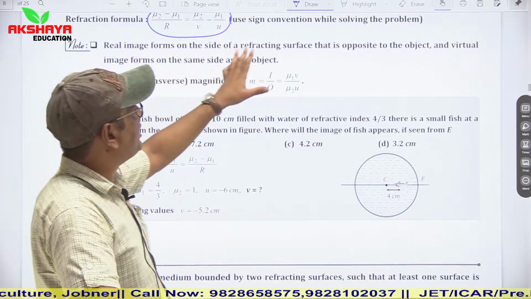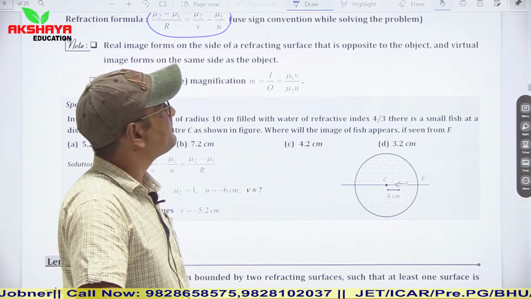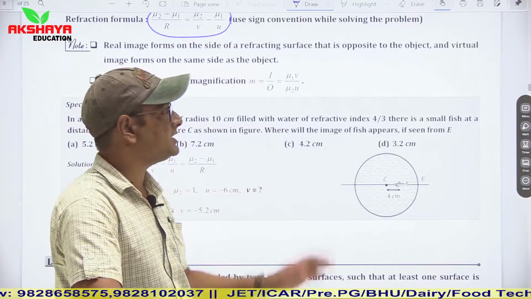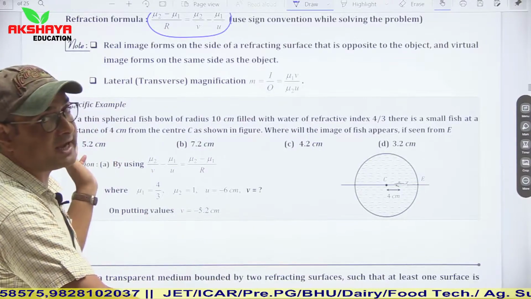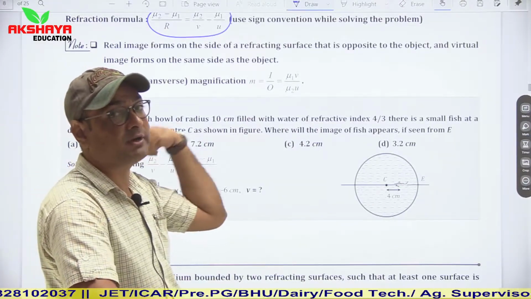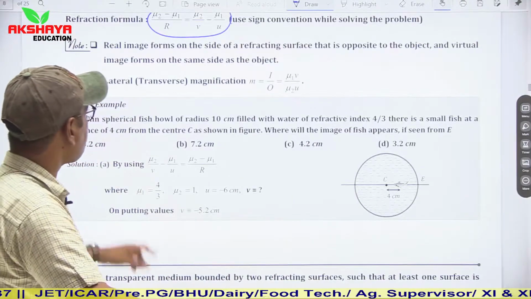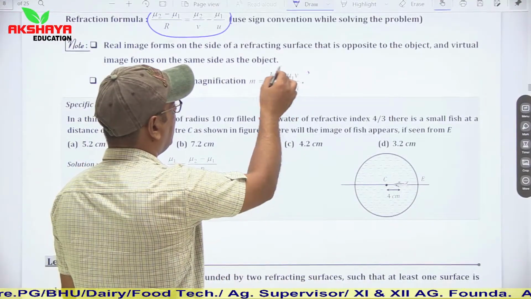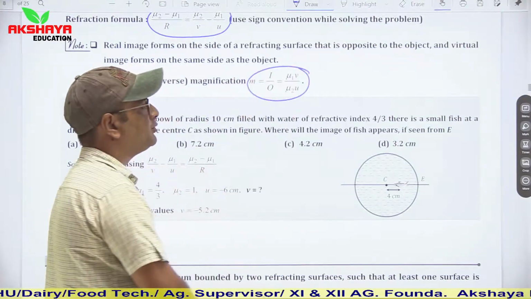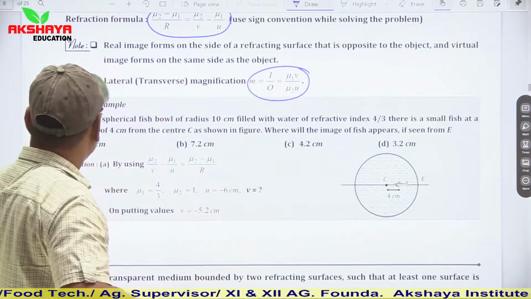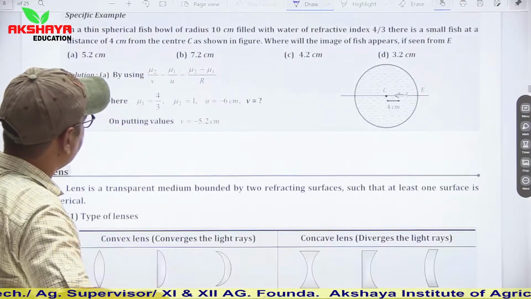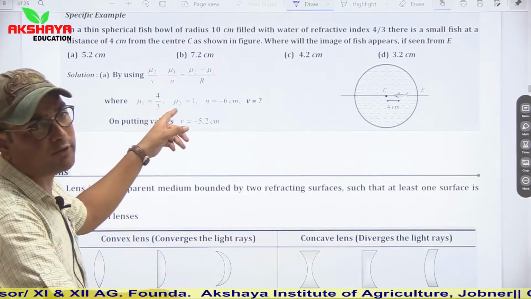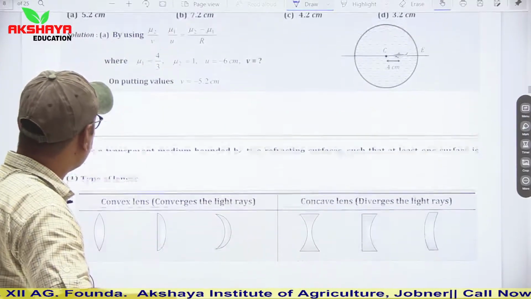Real image forms on the side of refracting surface that is opposite to object. Now here in case of refracting surfaces, if object is placed at one side, then real image will be formed in opposite side. Lateral magnification is again I upon O, or we can say mu1 V upon mu2 into U. So this is a very simple pattern of question which is directly based on formula. You can easily calculate it.